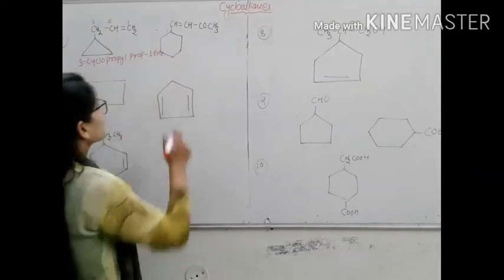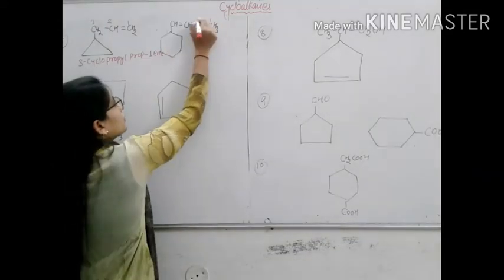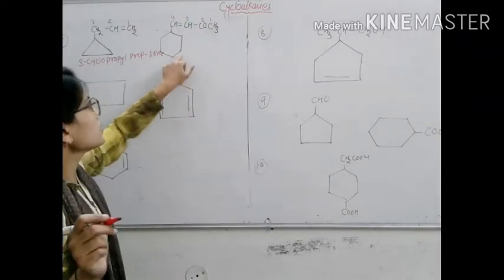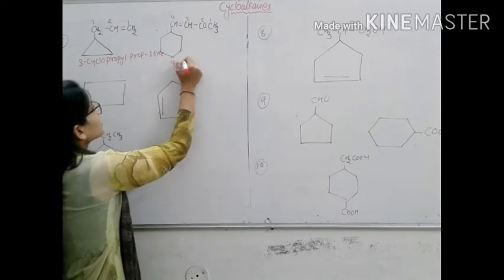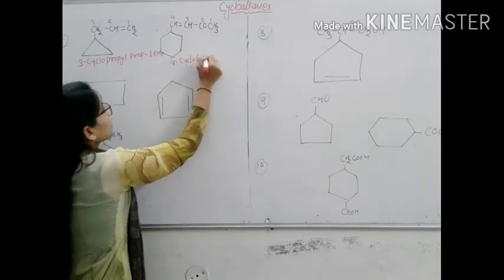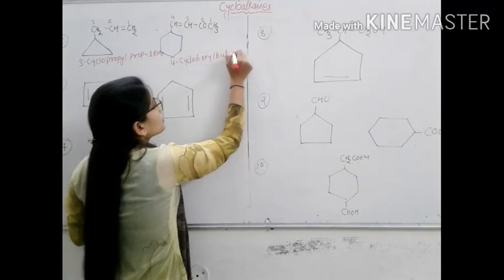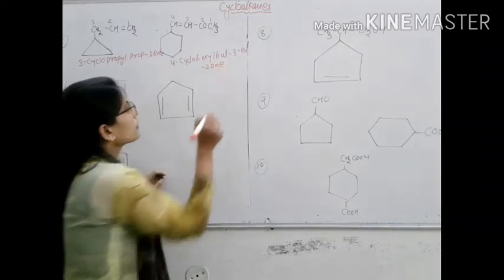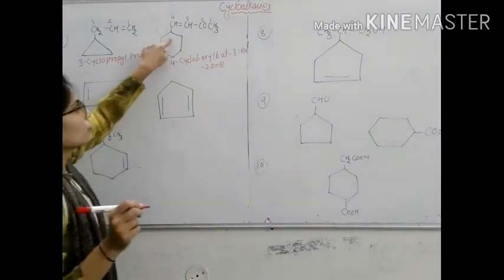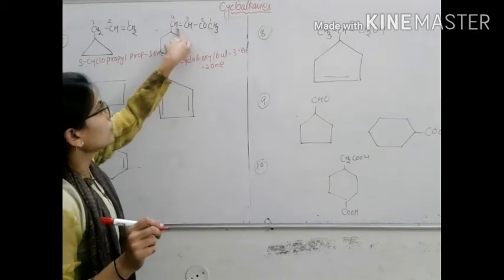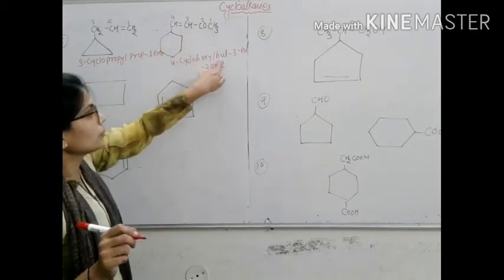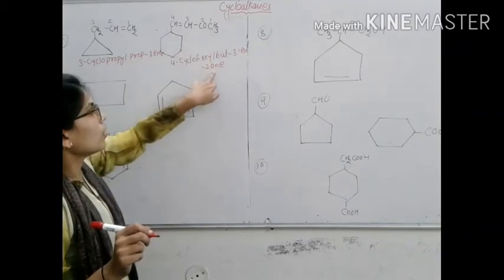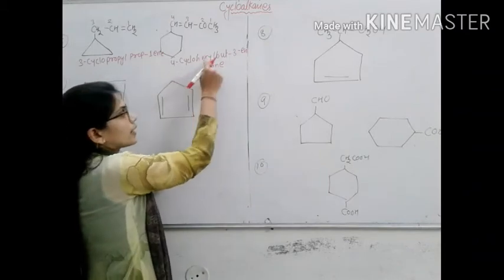Next example: numbering will be started from 1, 2, 3 and 4. Its name is 4-cyclohexylbut-1-ene. Number of carbons 1, 2, 3, 4, so butene, the double bond is at the first position, so it is known as 4-cyclohexyl but-1-ene.